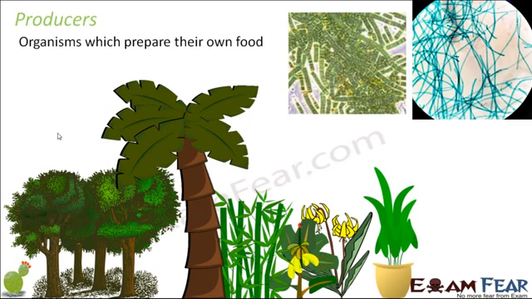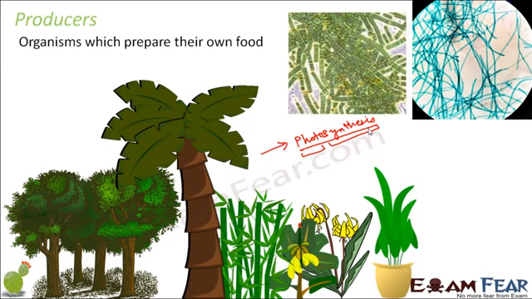Then who are producers? Those organisms which prepare their food independently, that is, without depending on other living organisms. So producers are actually the green plants. If you see, how do green plants prepare their food? These green plants prepare their food by a process called photosynthesis. What is photosynthesis? Photo means light, synthesis means to synthesize or to prepare something. So it is a process in which green plants prepare their own food in presence of sunlight.